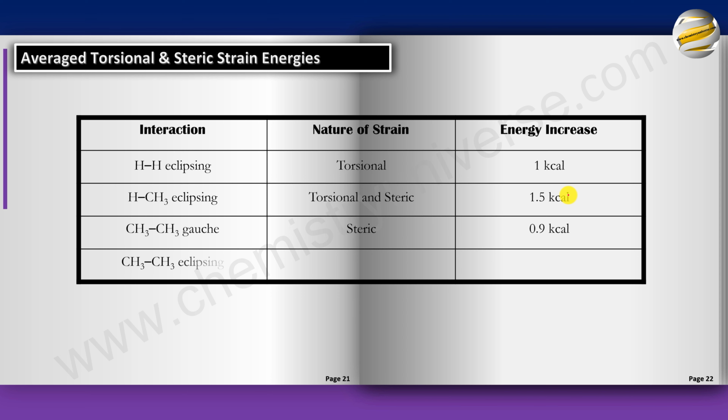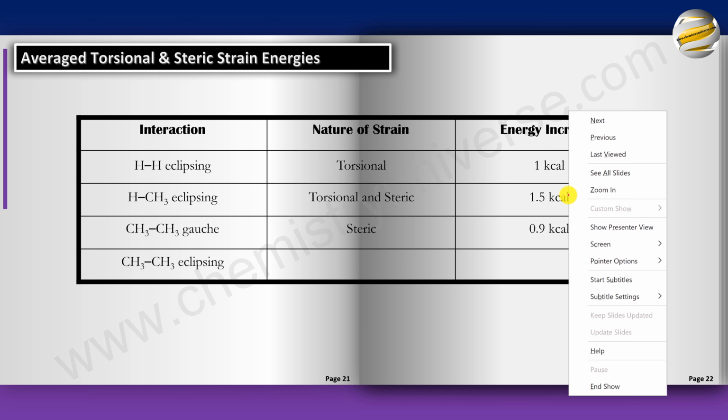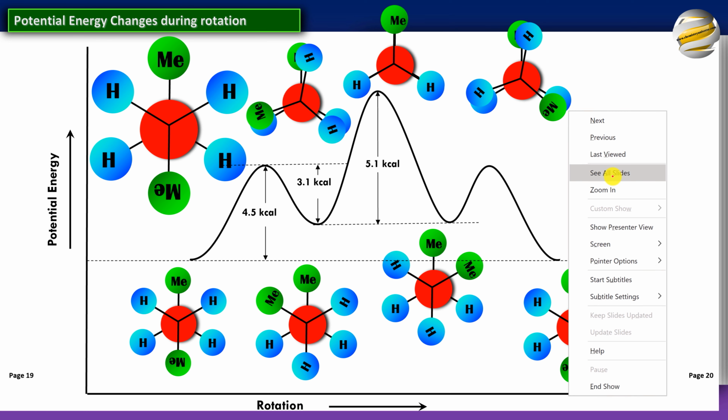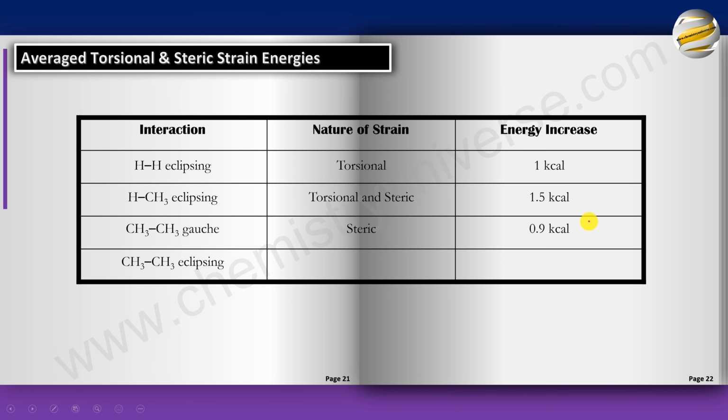And when CH3 eclipses CH3, now this one you know. Let's look back. From staggered, which is 0, you have 6.5. So out of 6.5, if you remove 2, because of the 2 HH eclipses, the torsional strain as well as steric strain is going to be how much? Around 4.5. So on an average, it comes out to be 4. So this is both torsional and steric, and averages to a value of 4. And remember, all these average values are based on several molecules. So we are basically trying to figure this out.